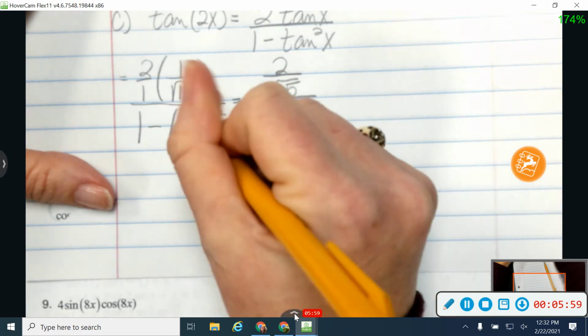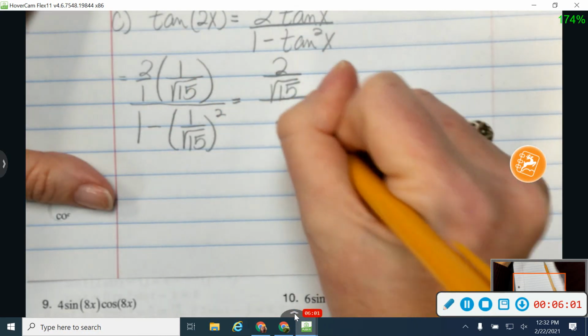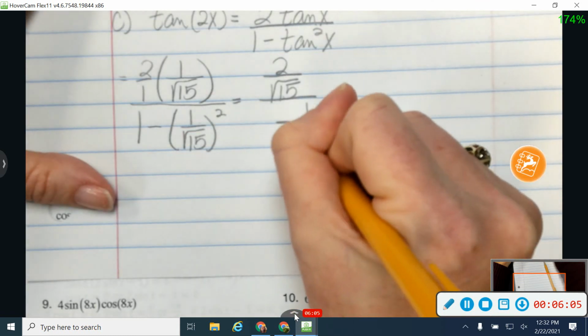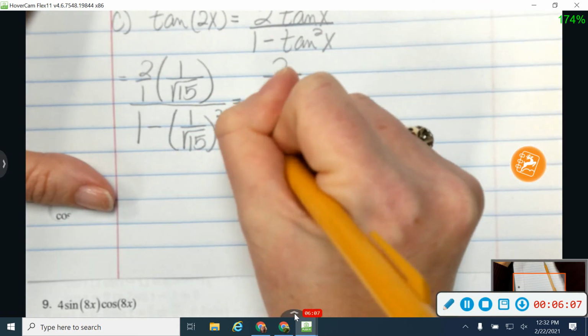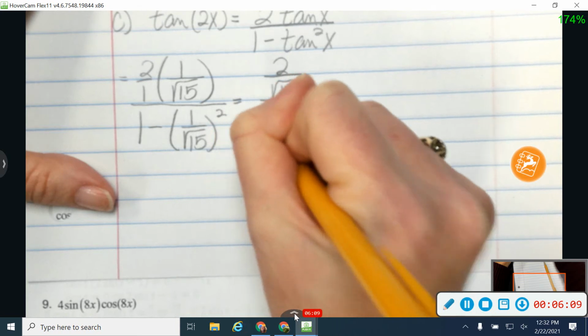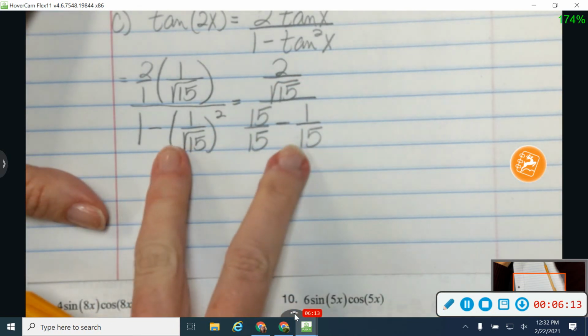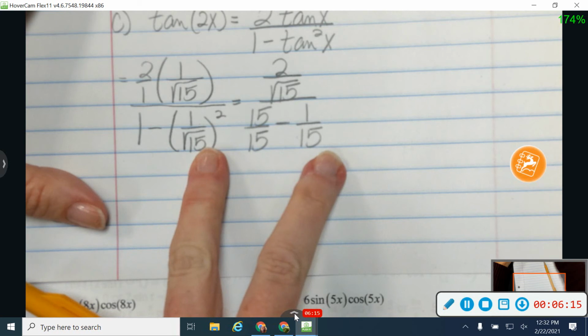I'm going to say this is minus. And when I square this, I'm going to have 1 over, and the square root of 15 squared gives me 15. So I'm going to change that 1 into 15 over 15 so that I have a common denominator. So I changed my 1 into 15 over 15 minus, and then I squared that to give me this piece over here.